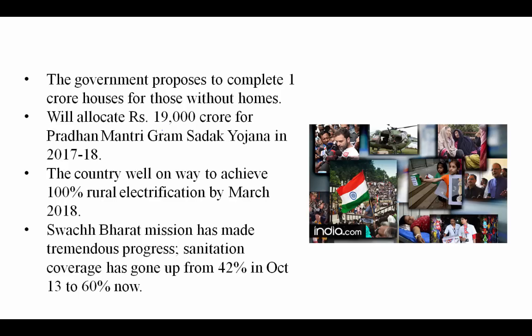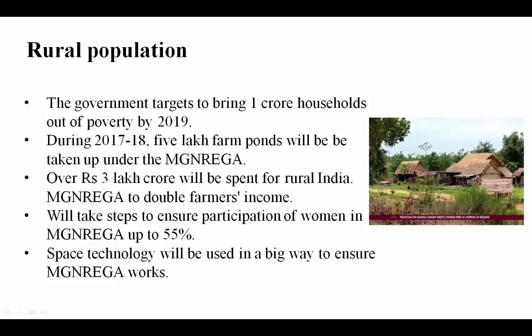Let's see some more. The government proposes to complete 1 crore houses for those without homes and allocate rupees 19,000 crore for Pradhan Mantri Gram Sadak Yojana in 2017-18. The country is well on its way to achieve 100% rural electrification by March 2018. And the Swachh Bharat Mission has made tremendous progress. Sanitation coverage has grown from 42 to 60% now. So these are the few things from the rural population.